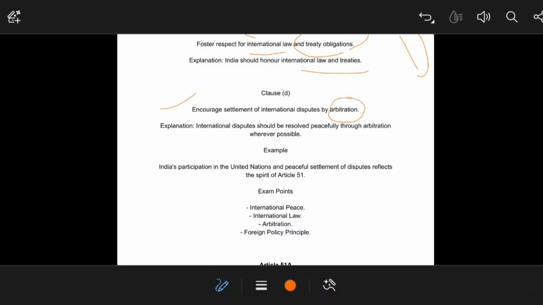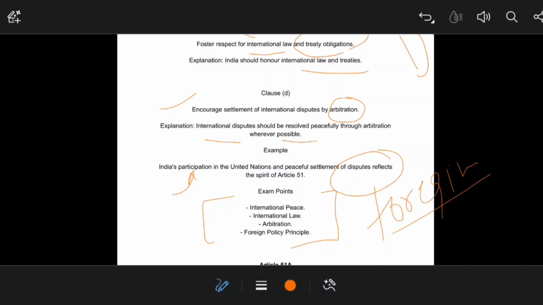That means international disputes should be resolved peacefully through arbitration wherever possible. India's participation in the UN and peaceful settlement of disputes reflect the spirit of this article. From the exam point of view, it is about international peace, international laws, arbitration, and how the foreign policy of India should be drafted.